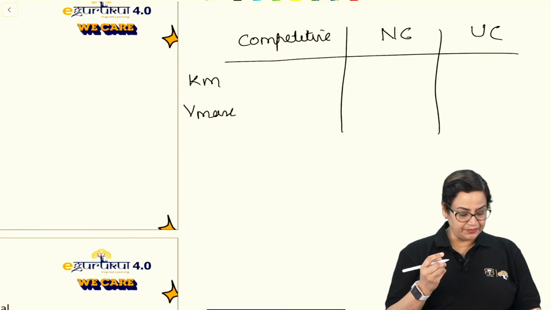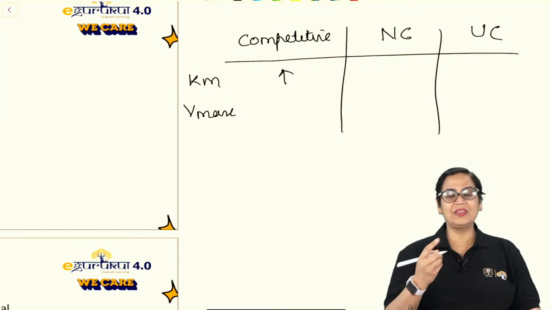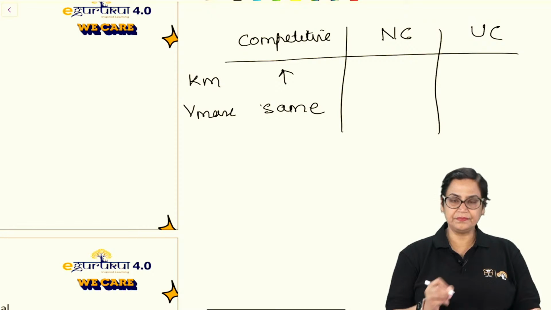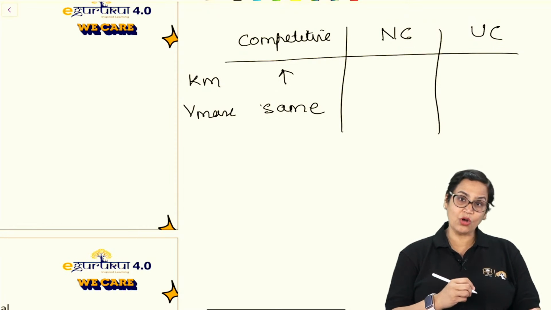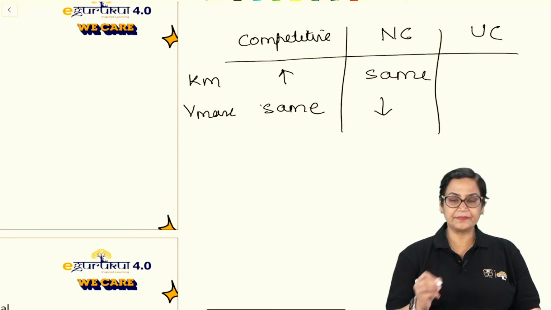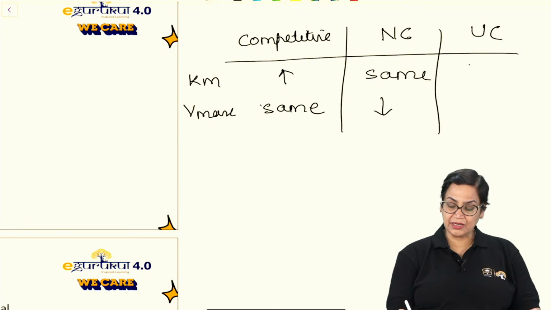If we talk about competitive inhibition, Km will increase because the affinity of the enzyme with the substrate will decrease, right? And Vmax will be unchanged or same. In non-competitive inhibition, Km will be same but Vmax will decrease. And in uncompetitive inhibition, Km and Vmax both will be lowered.